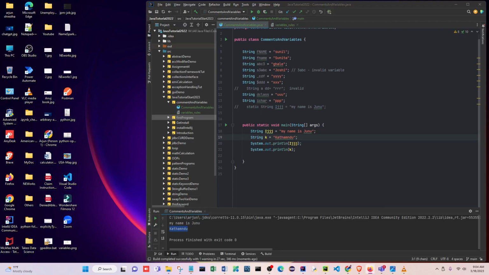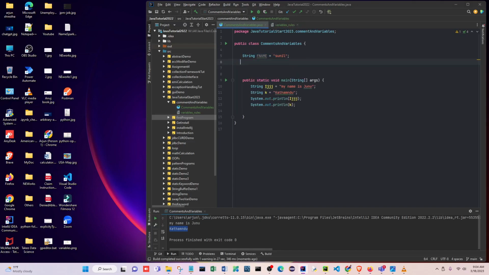Suppose I want to take this one out, because I want to show you how to print that also. So here I put variables, something like that: integer a equals 10, right?